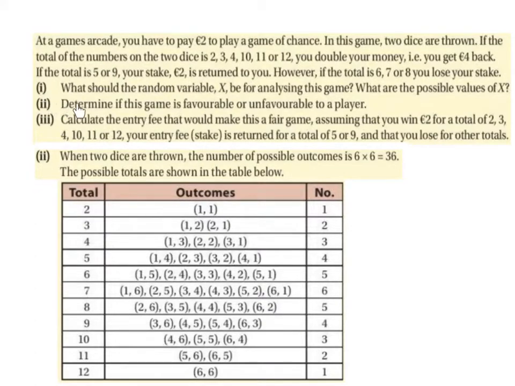Part 2. Determine if this game is favourable or unfavourable to a player. When 2 dice are thrown, the number of possible outcomes is 6 by 6, which is 36. The possible totals are shown in the table below.